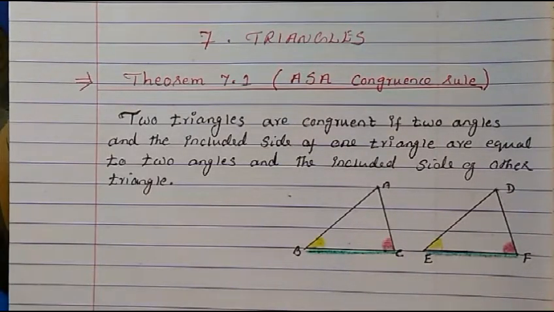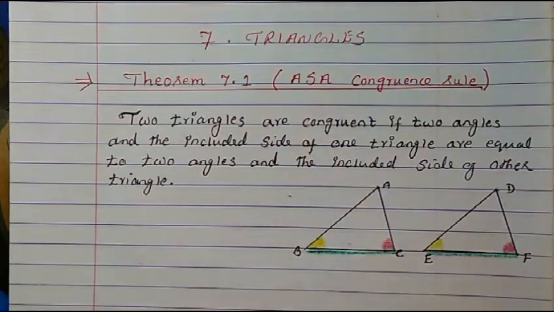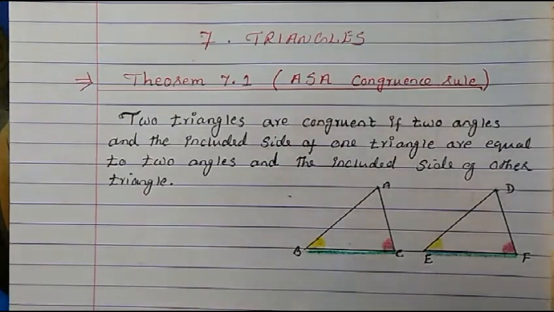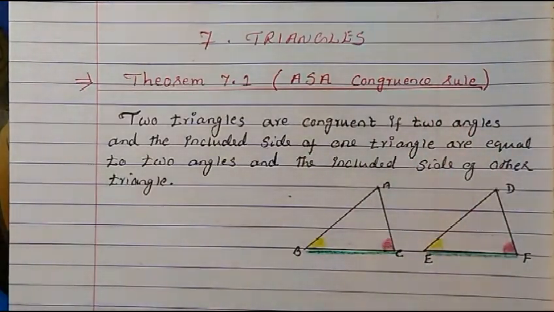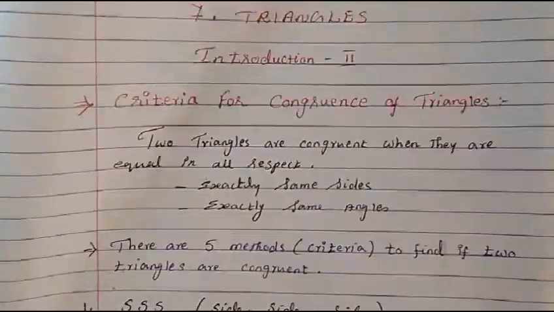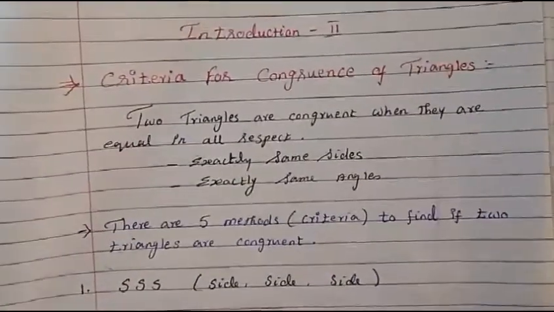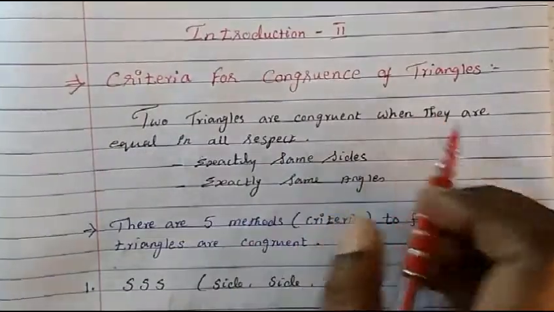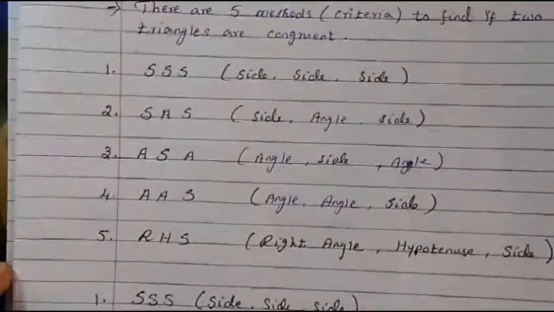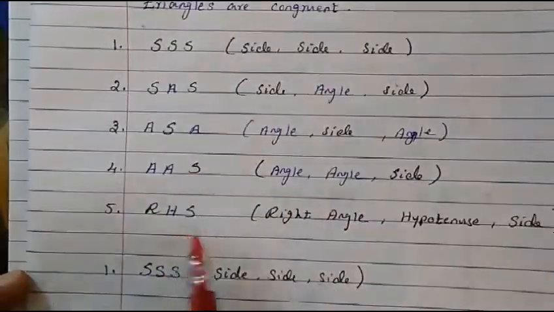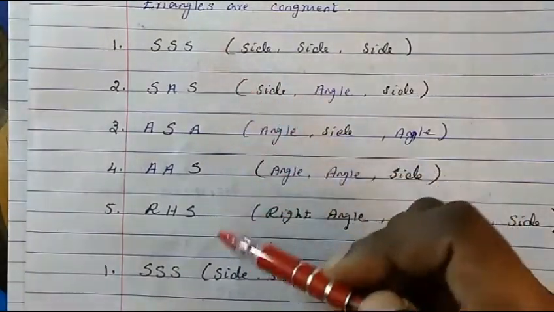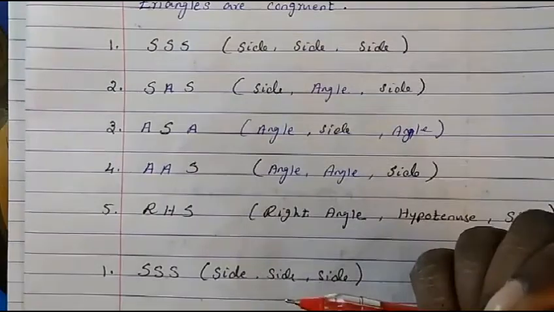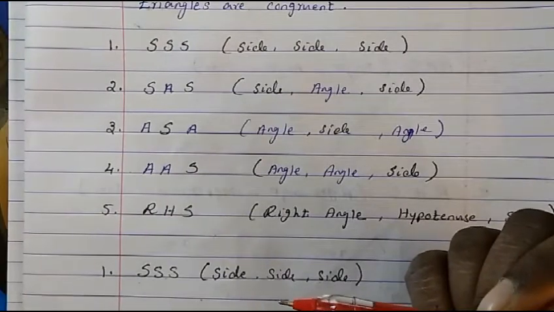Today we are going to study chapter 7 triangles, theorem 7.1, angle side angle congruence rule. So before that, let's go back to what we have studied in introduction part 2. In introduction part 2, we have studied about the criteria for congruence of the triangles. In that we studied that there are five conditions. If these conditions are fulfilled, then we can say the given triangles are congruent.